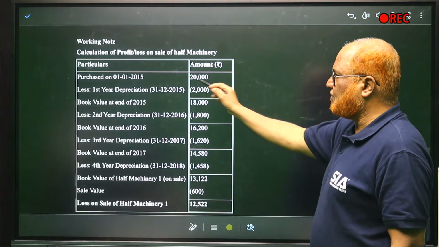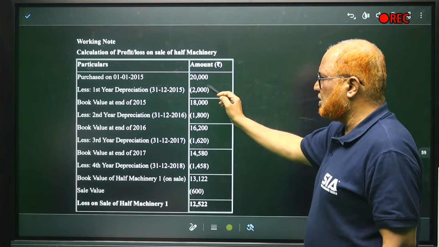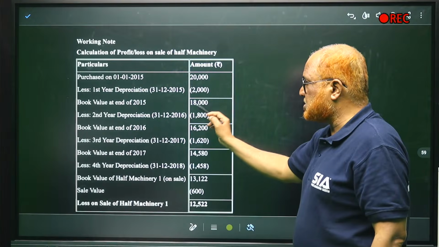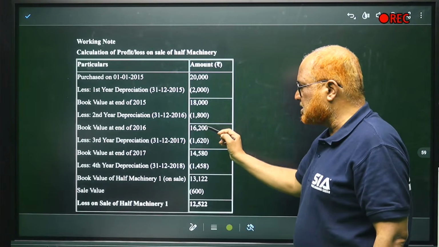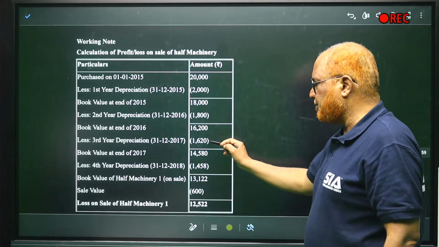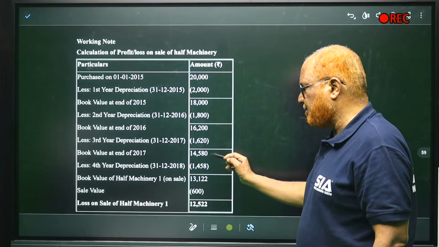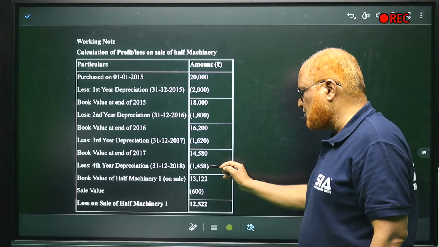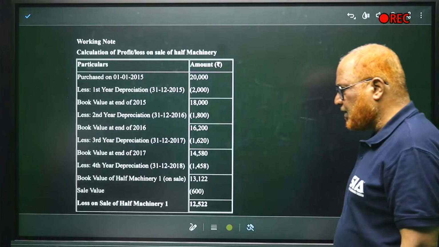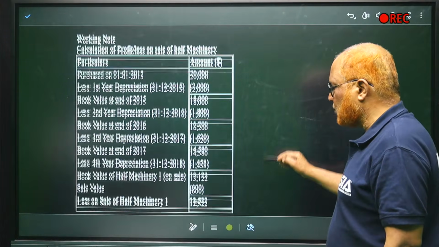Now calculation of profit or loss on sale of machinery. Purchased 20,000 on 1st January. First year depreciation is 2,000, 10%. Value at the end of 2015, 18,000. Second year depreciation, 10% of 18,000, 1,800, minus, 16,200 book value. Third year depreciation, 1,620, minus, you'll get 14,580 book value at the end of 2017. Now fourth year depreciation, 1,458. The book value of half of the machinery on the date of sale is 13,122. Sale proceed is only 600. The loss on sale is 12,522.